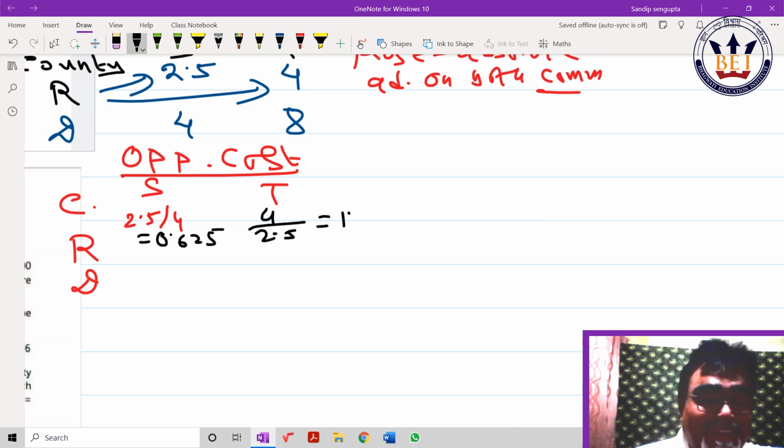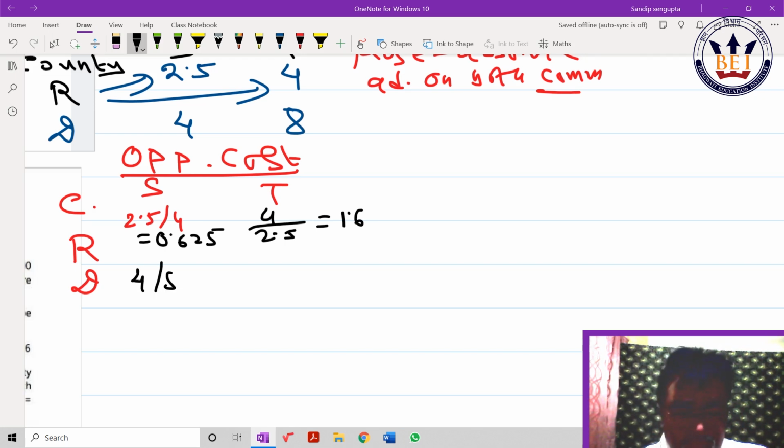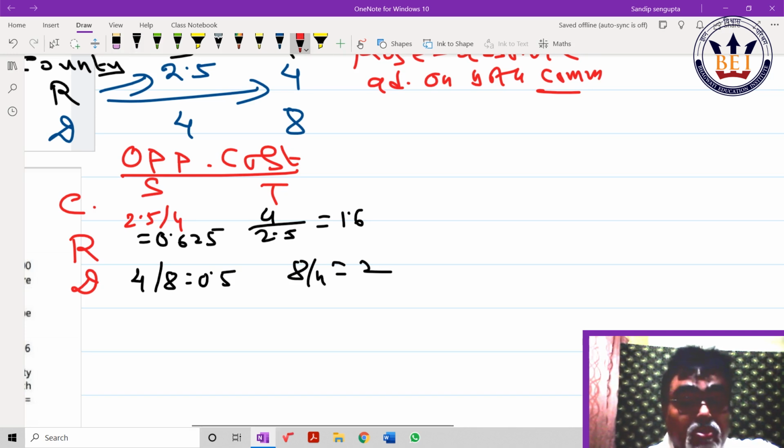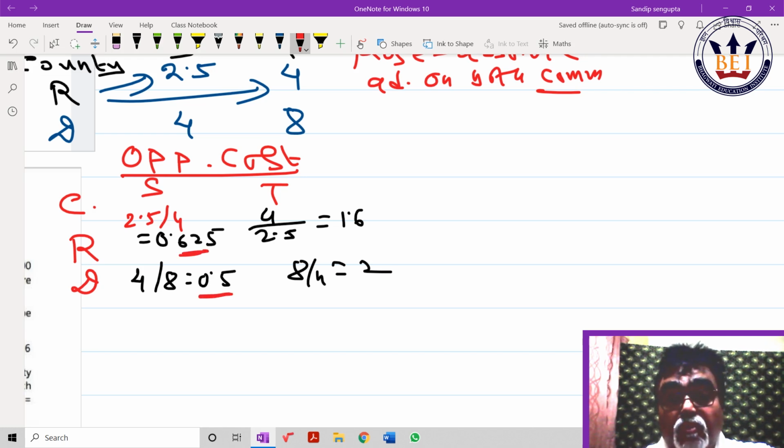So my dear, by opportunity cost, what is your observation? For shirt, check, Daisyland has less opportunity cost. So may I conclude for shirt, Daisyland has 0.5, less than 0.625.